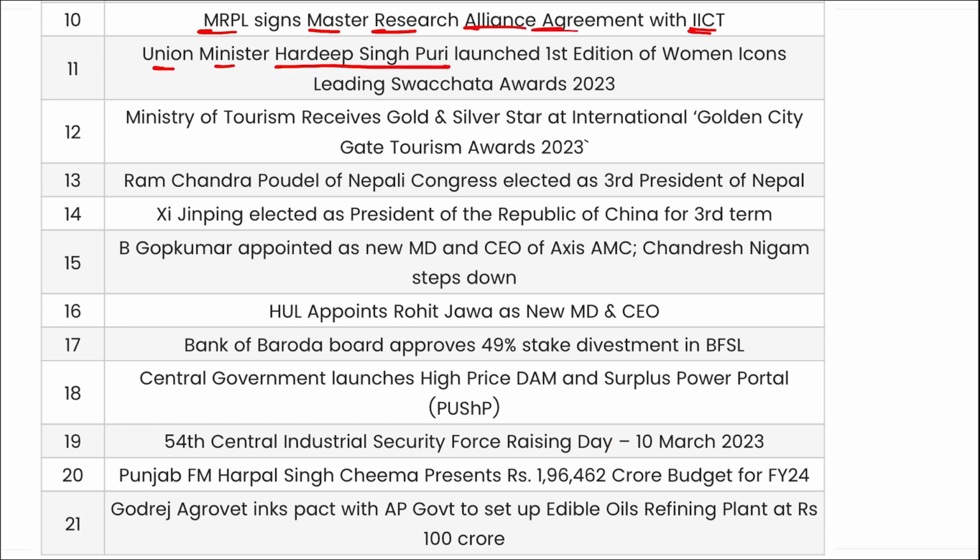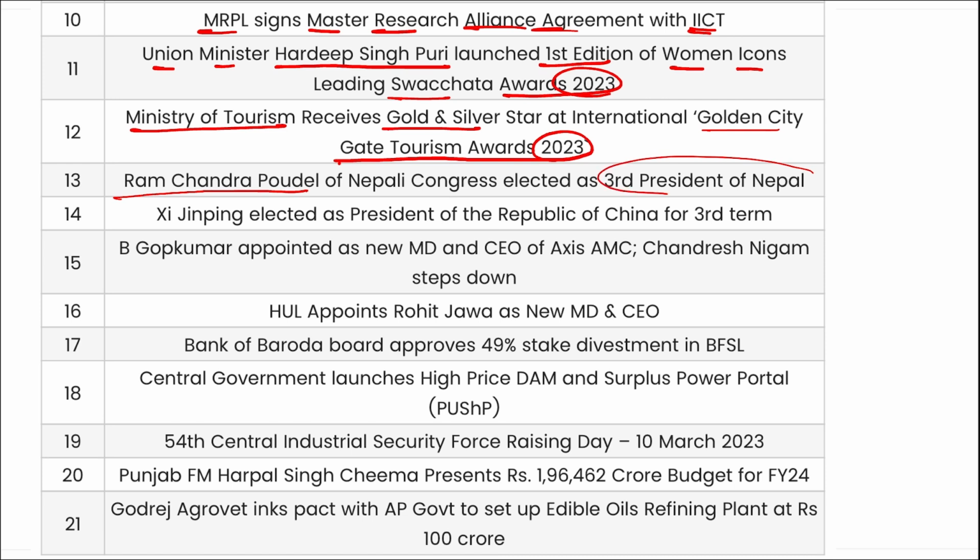Union Minister Hardeep Singh Puri launched the first edition of Women Icons Leading Swachhta Awards for 2023. Ministry of Tourism received gold and silver star at the International Golden City Gate Tourism 2023. Ramchandra Paudel of Nepali Congress elected as the third president of Nepal. Xi Jinping, also important, remember, elected as the president of the People's Republic of China for the third term.